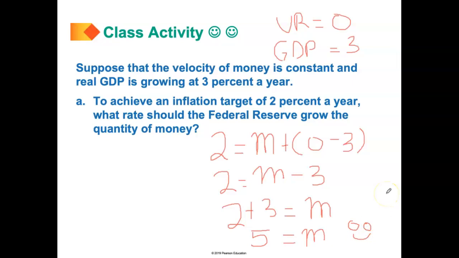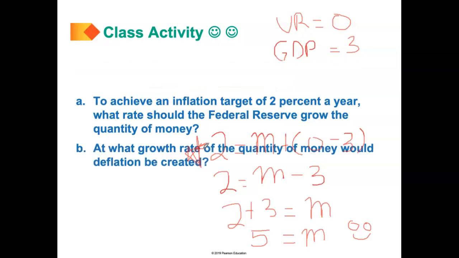Essentially we're saying that for the Federal Reserve to maintain an inflation rate at 2%, given that GDP is growing at 3% and the velocity of money is not changing over time, it should basically grow the money supply at 5%. It basically comes down to our quantity theory of money equation. This equation is really important and it's also really powerful.